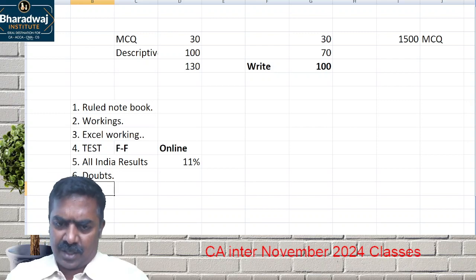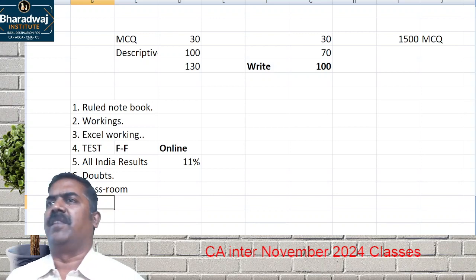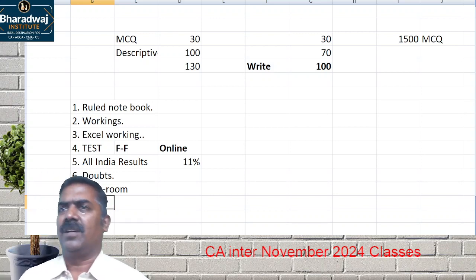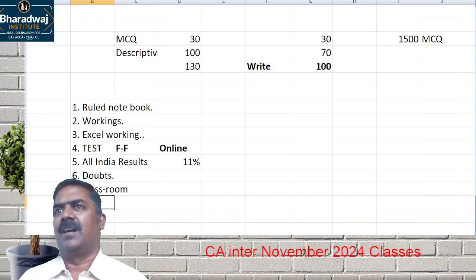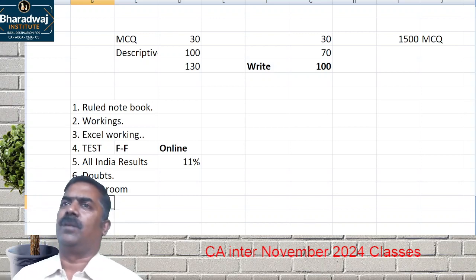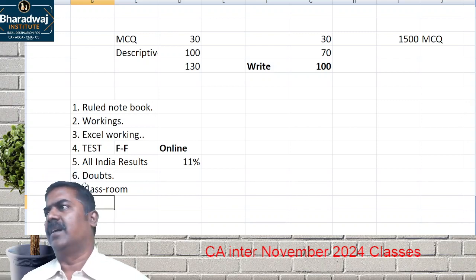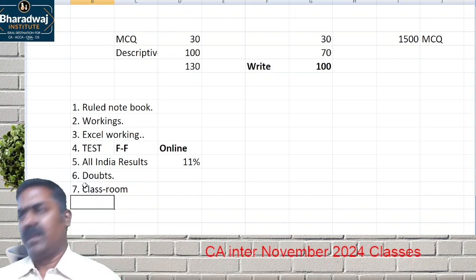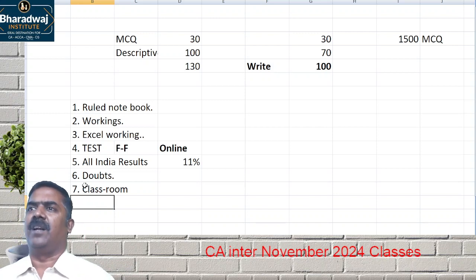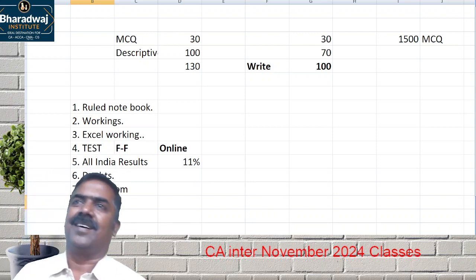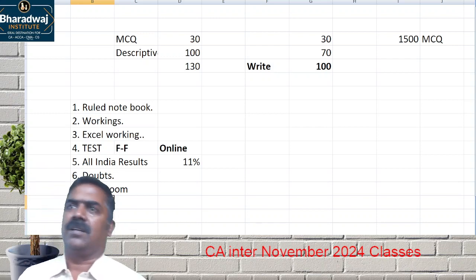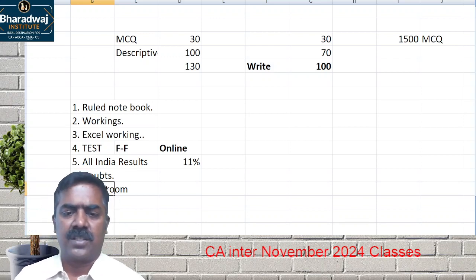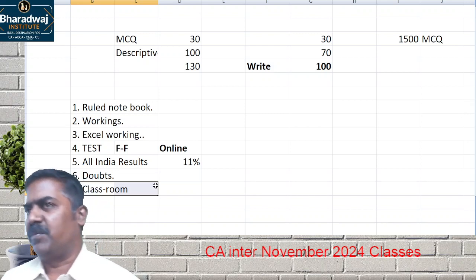7th one, classroom. As Vatsan sir and DJ sir were telling, this classroom is available till 6 o'clock or 7 o'clock. Beyond the class hours, especially full-time students coming from hostel and so on, ensure that you stay, sit and work. If there's an assignment or homework given, this first floor is for you permanently till you complete your classes. So I request you to stay back in the class beyond the class hours. You can sit, relax, study, do whatever. So that is the usage of the classroom. The same floor you can use.